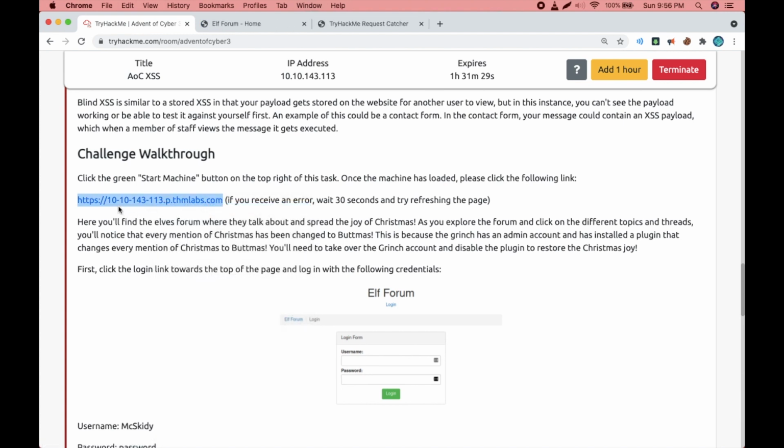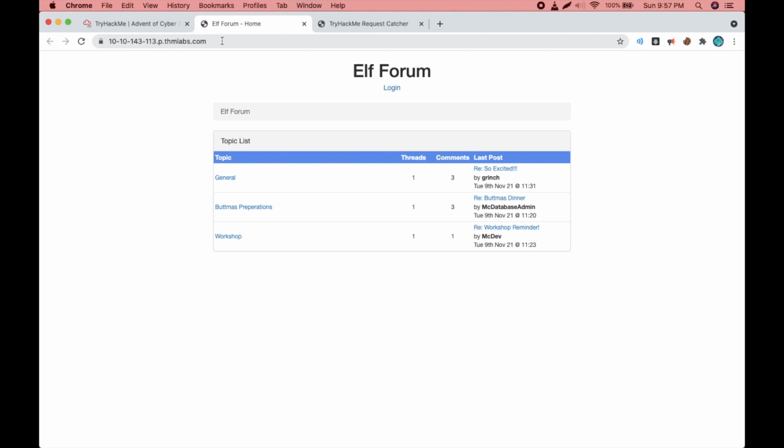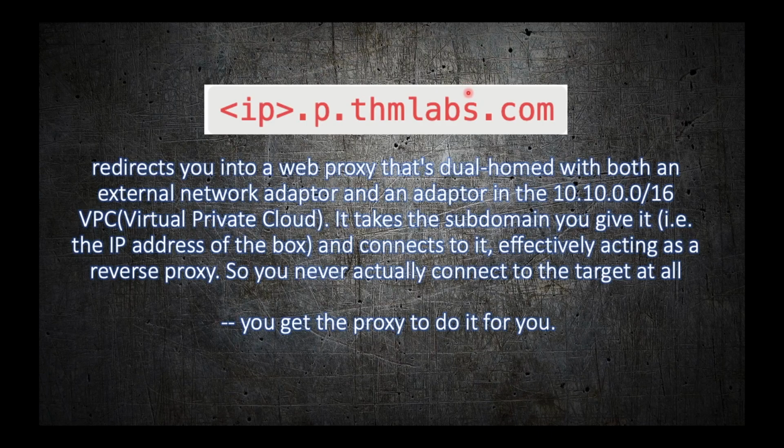They have provided a special link to go to our target website without actually connecting to the TryHackMe server via OpenVPN. This is a standard link that can be used with any other box. So how does this work? This is the standard format of writing those links. In the IP, instead of putting the dot, you have to use a dash or minus to get to the target IP